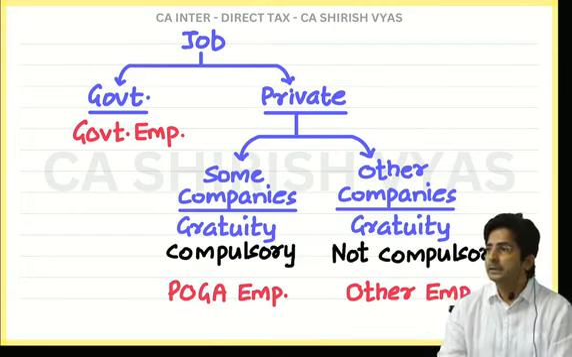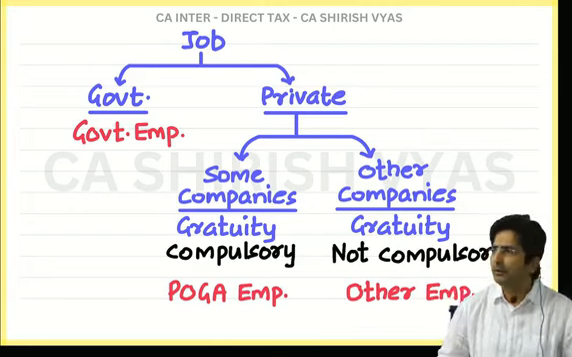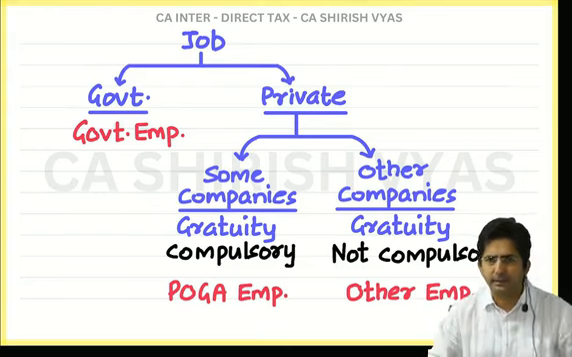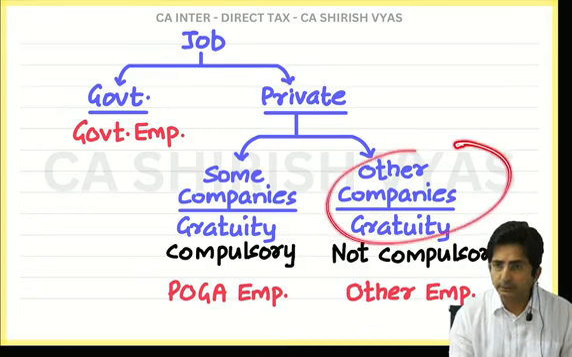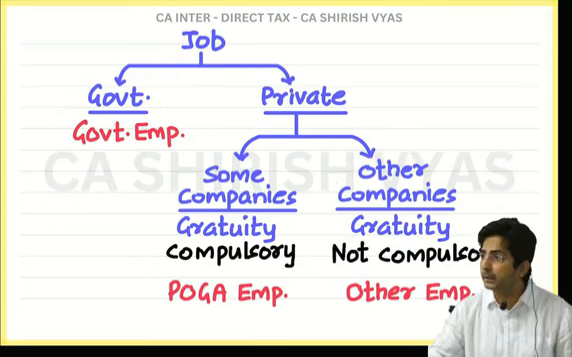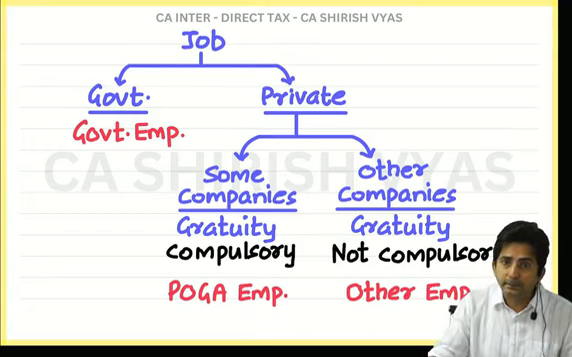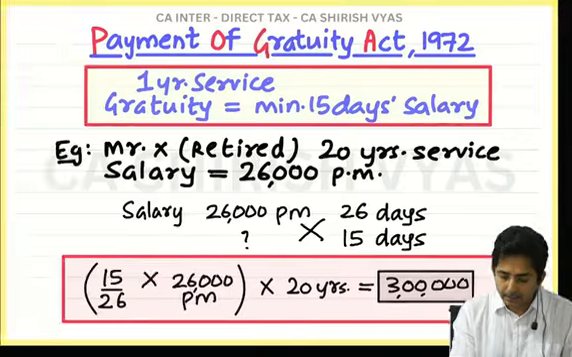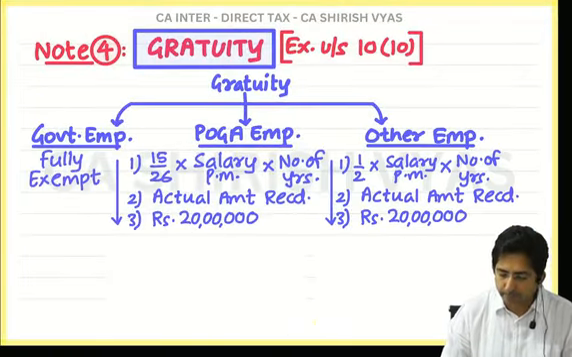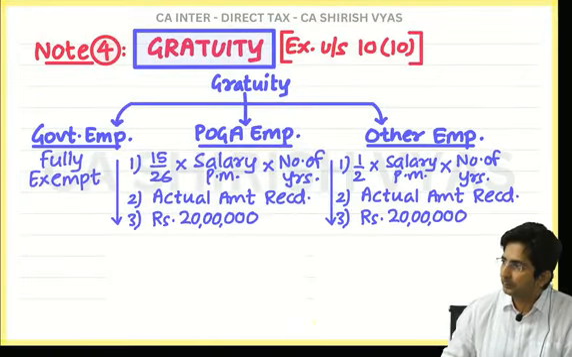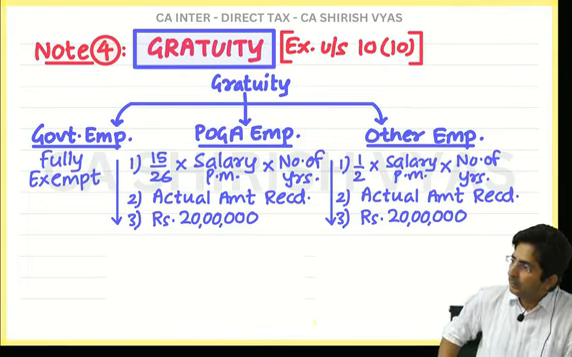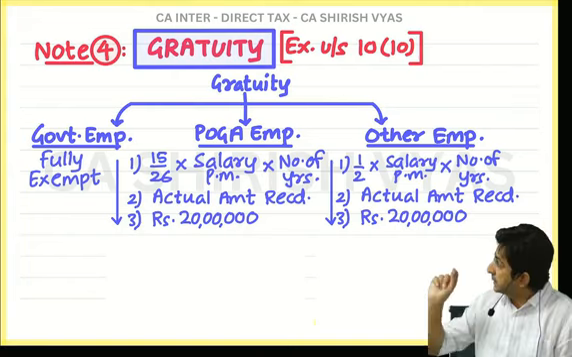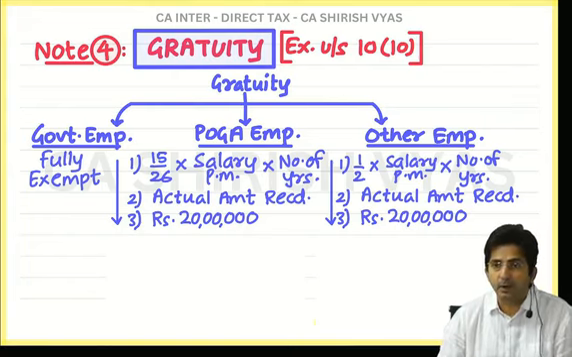See, if he is not receiving, it's bad luck. Then we will not even discuss taxable or exempt. We discuss taxable or exempt when you receive something. And other employees, whether they receive or not, it's not compulsory. But by chance if they receive, it will be exempt as per the formula 1, 2, 3, whichever is less. And here if you see, the formula is almost the same. What change did you notice? Instead of 15 by 26, it is 1 upon 2.